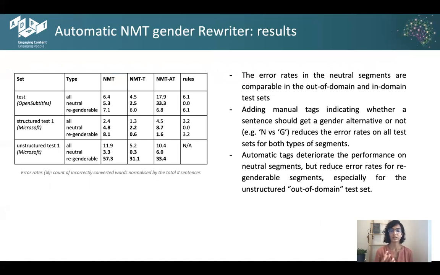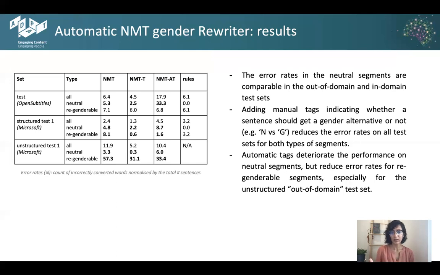Here, we're trying to quantify the results of the performance of the automatic NMT rewriter using error rates, which is a percentage of incorrectly converted words normalized by the total number of sentences. As you can see, the error rates are similar for both in-domain and out-of-domain tests for the neutral segments. Adding manual tags, however, drastically reduces the error rates, which can be seen in the NMTT column as compared to NMT, which shows the potential of an automatic gender classifier.